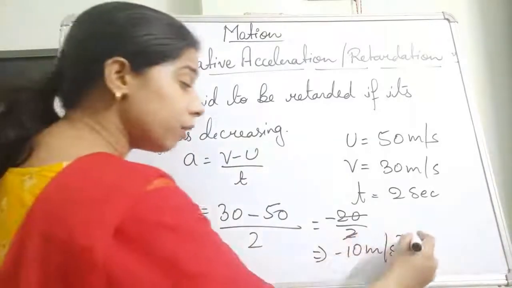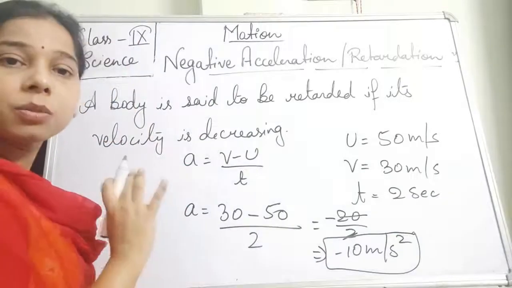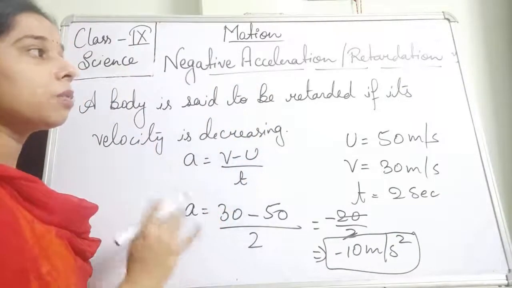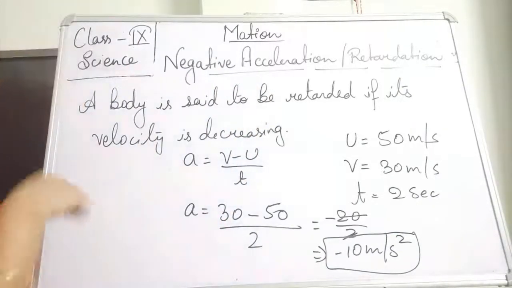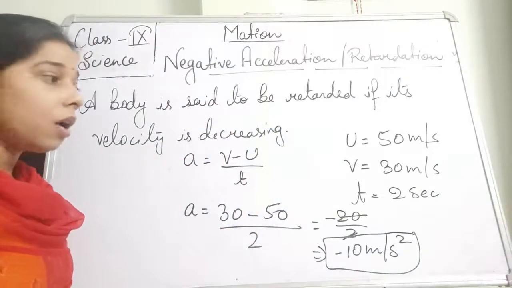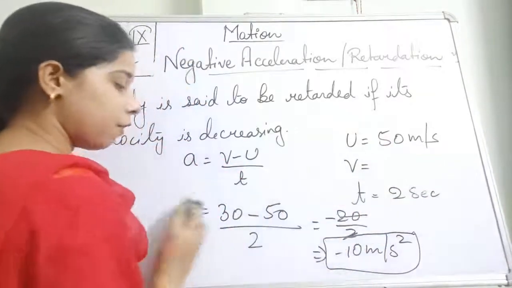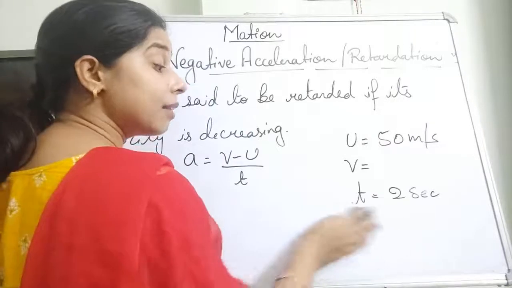So the value that we get for this acceleration is negative. This is what I am explaining, the negative acceleration, and this basically happens when the velocity decreases. Suppose a car is moving with 50 meter per second as the initial velocity, and finally it stops.